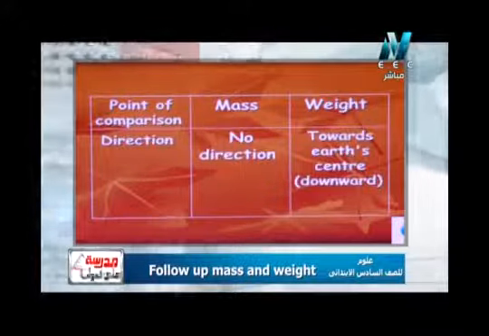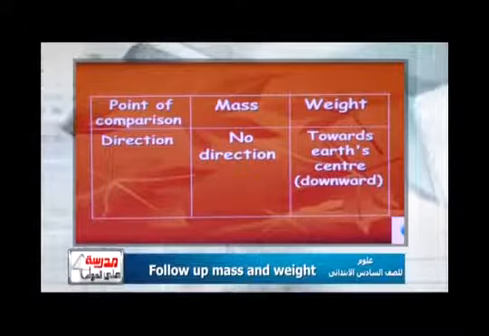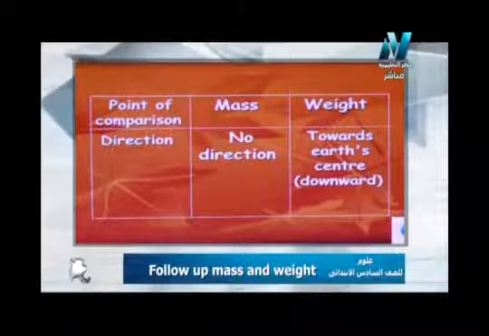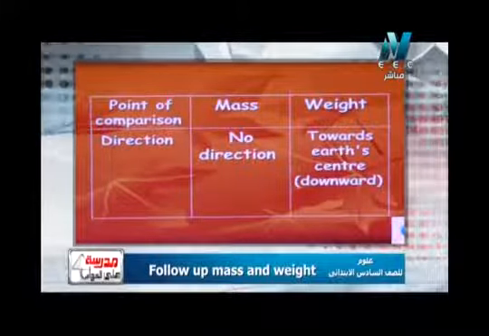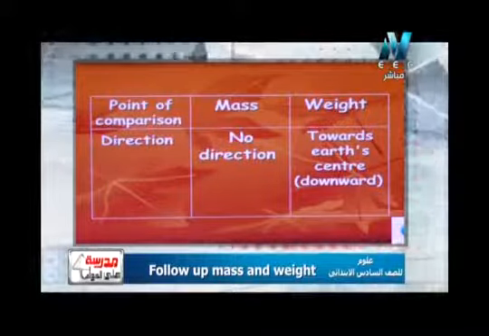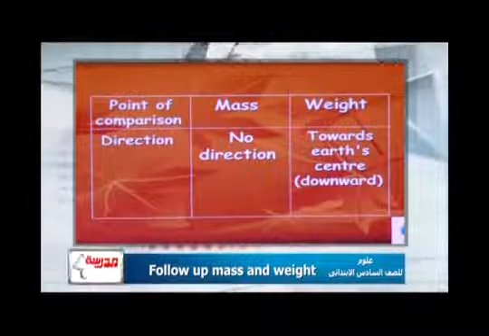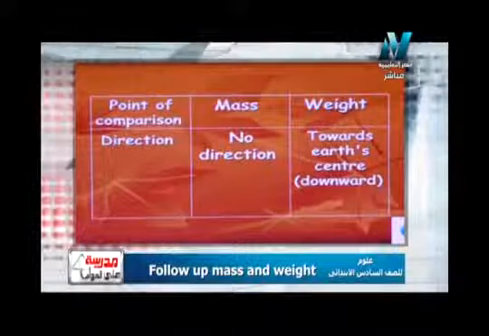So the direction of each one of them: mass has no direction. الماس ملهاش اتجاه لأنها ما بتتغيرش. So again, mass has no direction because it doesn't change from place to place or doesn't depend on the place. هي مش معتمدة على المكان، فعشان كده هي ملهاش اتجاه.